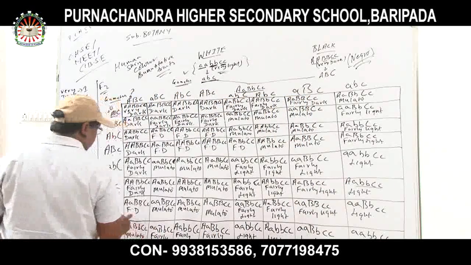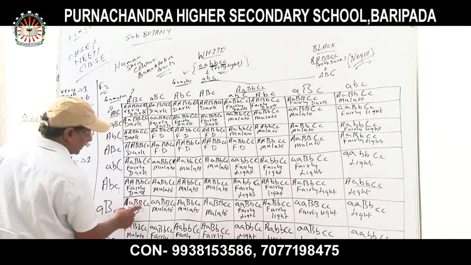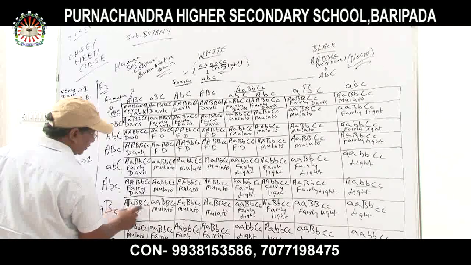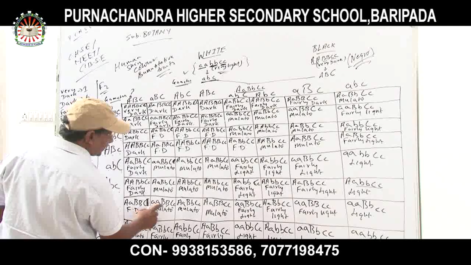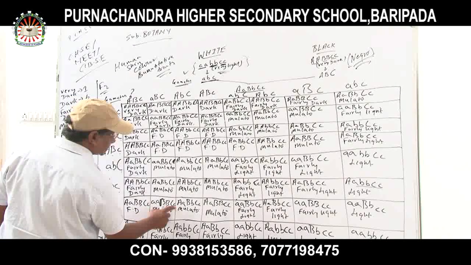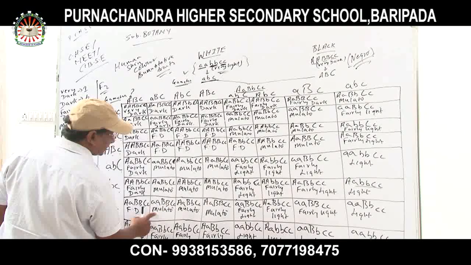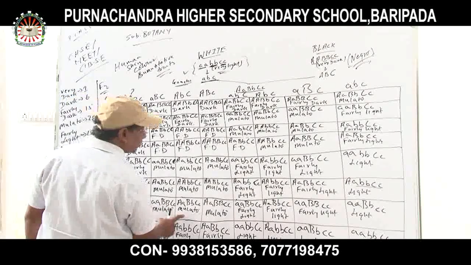Next, over here, capital A, capital B, and capital C, small c. Three dominant genes and three recessives are there. Fairly dark. Small a, capital B, capital C, and small c. Now, three dominant genes and three recessives are there. That is what? No, mulatto. Again, this is also a mulatto.